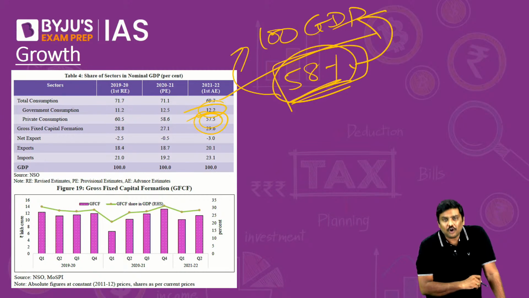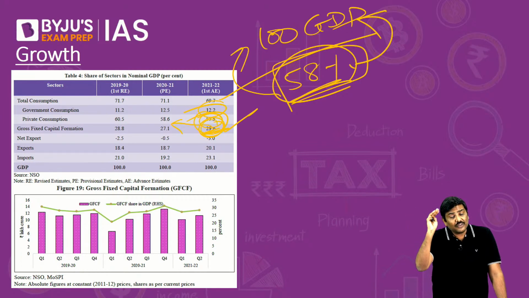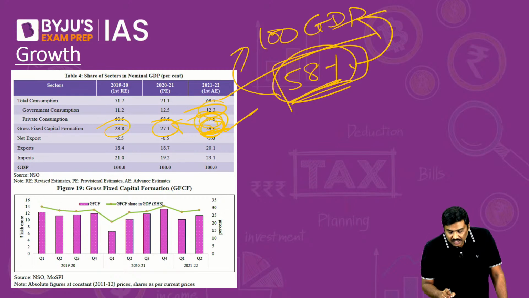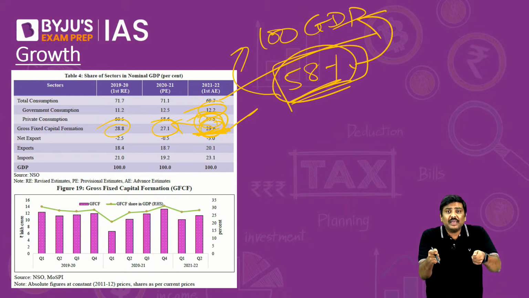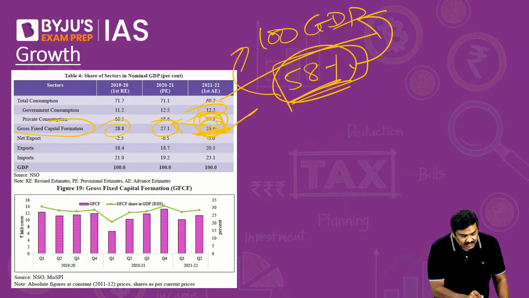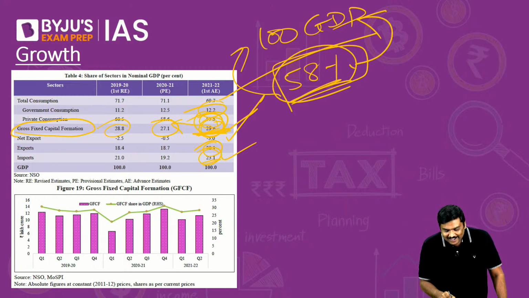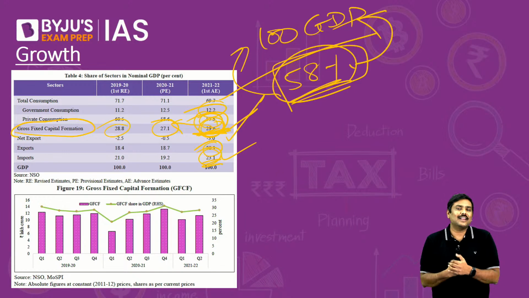Okay? What about government consumption, government expenditure? Around 12 rupees. What about the private sector? 29 rupees. And if you compare it to the earlier situation, it has actually increased. It is at a very, very high level now. Look at 2019-20, it was 28.8 rupees. In 2021, 27 rupees. Now it is actually 29 rupees, which essentially means the contribution of the private sector in terms of GDP has actually increased. And exports contribute around 20 rupees, and imports are deducted, they take out around 23 rupees out of the total calculation. Done?